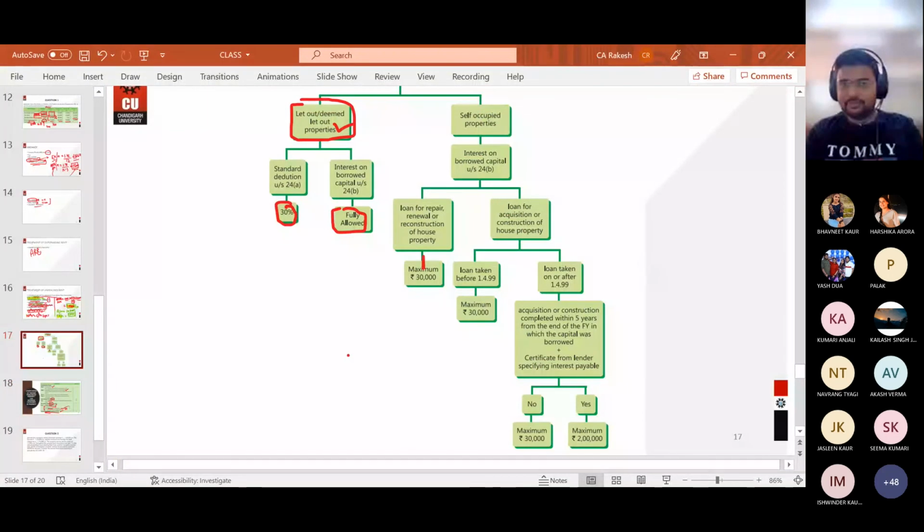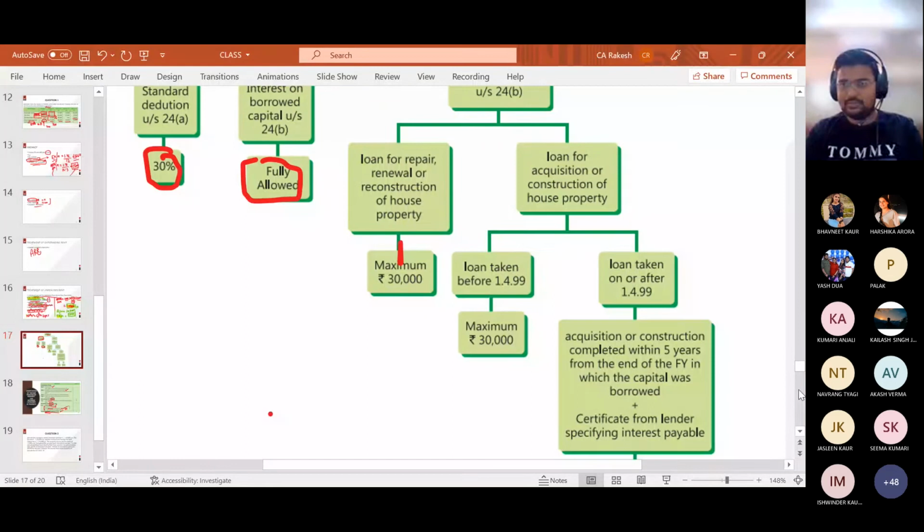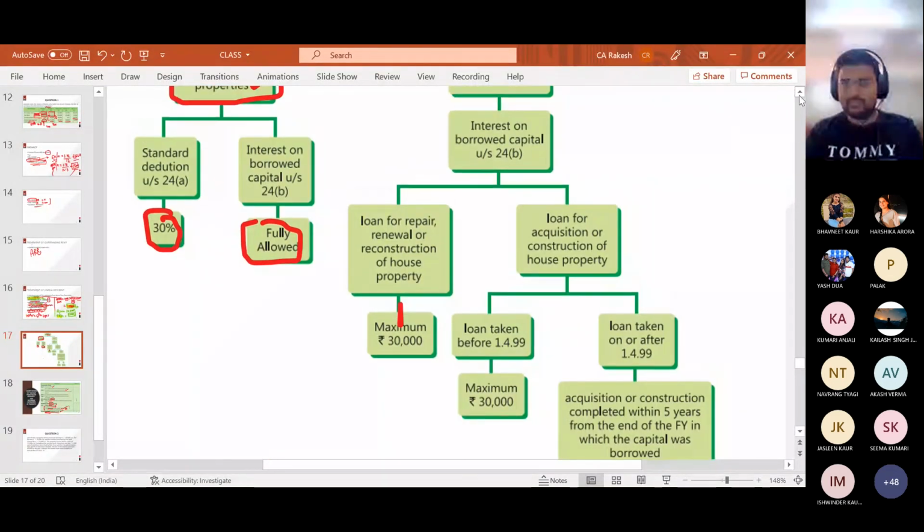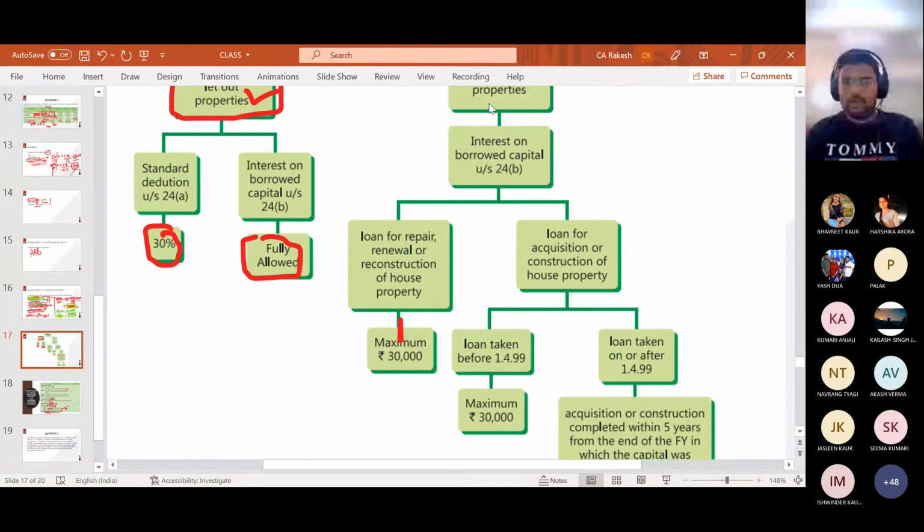But if it is a self-occupied house, then you must understand there is some limitation on the interest. Now, what these limitations are, we need to understand, and then our lecture for today will be over. So just bear with me for some more time. What are the limitations of the interest?